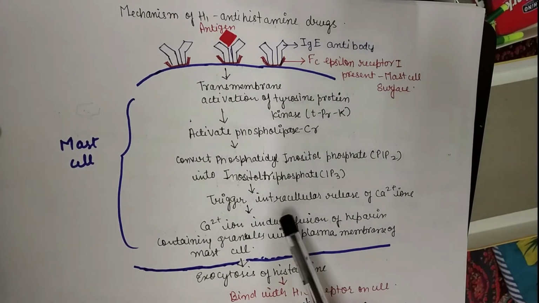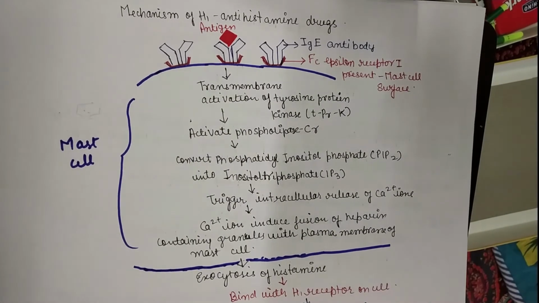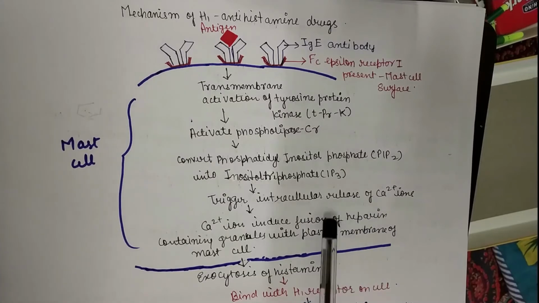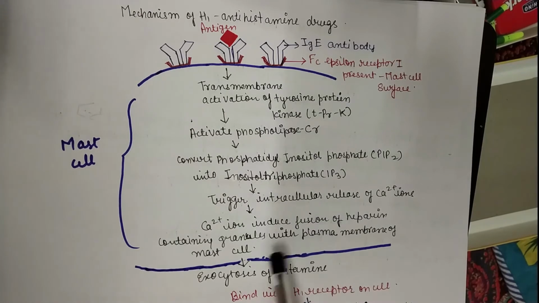There is a heparin pocket in which heparin binds with histamine. Basically, the charged histamine is present along with the heparin in that pocket. So this calcium ion induces the fusion of this heparin pocket containing histamine at this surface.